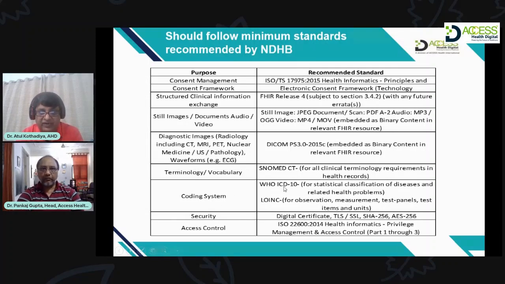For coding systems, we are using ICD-10 for diagnosis. Similarly, LOINC is also very important from the laboratory test perspective. For security, of course, it is digital certificates and access control. So this slide talks about the different recommended standards for different functionalities or features, such as consent management or any other coding system.